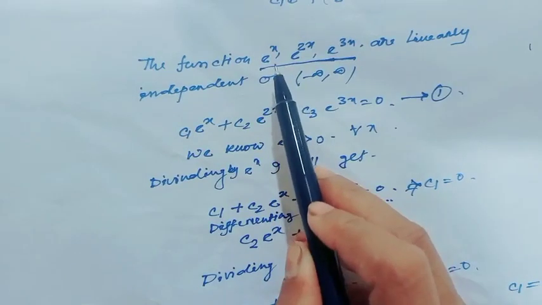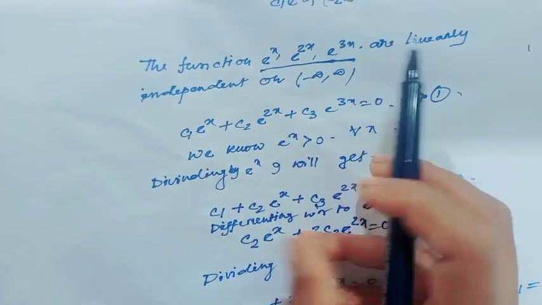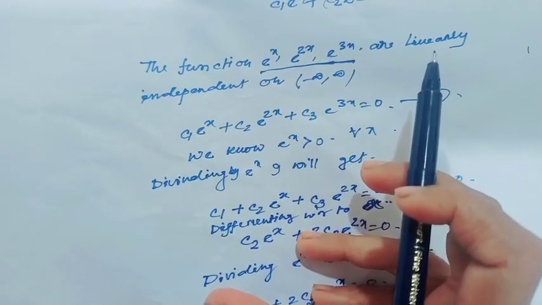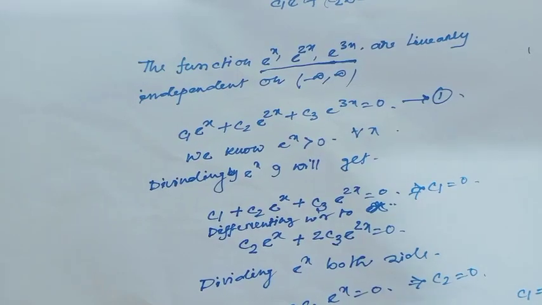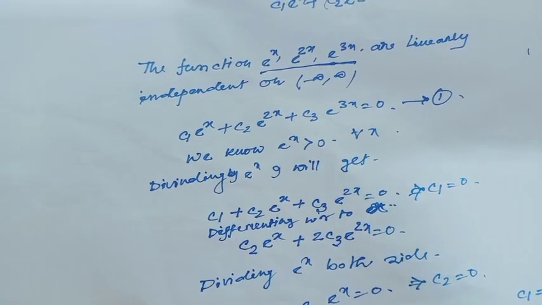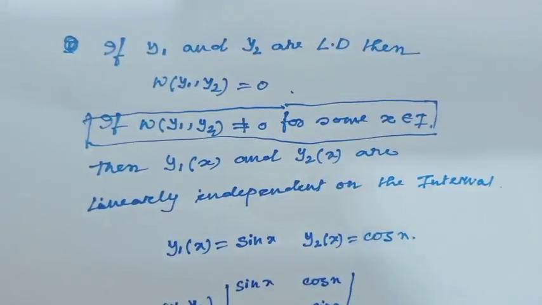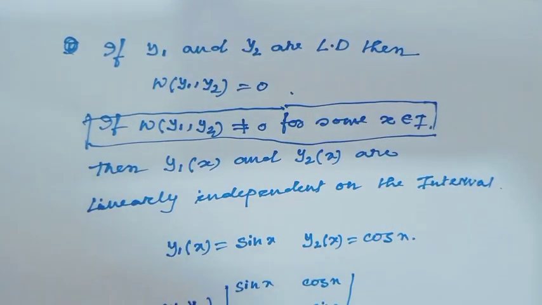If you find the Wronskian of e to the power x, e to the power 2x, e to the power 3x, you will see this Wronskian is never equal to 0. And this is a very easy method. By this Wronskian, we can tell these functions are linearly independent on the interval minus infinity to infinity. I hope all my viewers understood how by the Wronskian we can tell whether functions are linearly dependent or independent.